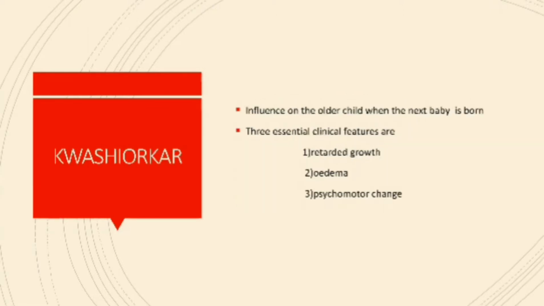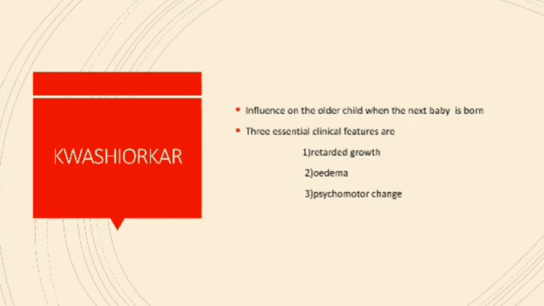Now coming to the next manifestation, that is Kwashiorkor. The word Kwashiorkor means the influence on the older child when the next baby is born. This is the Ghanaian meaning of Kwashiorkor. The three essential clinical features, or the triad of Kwashiorkor, are: retarded growth, pedal edema, and, very important, psychomotor change.